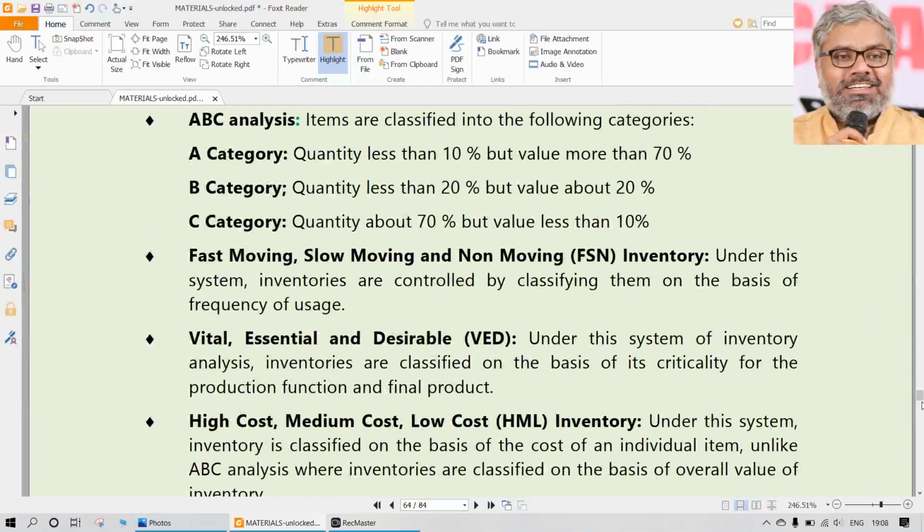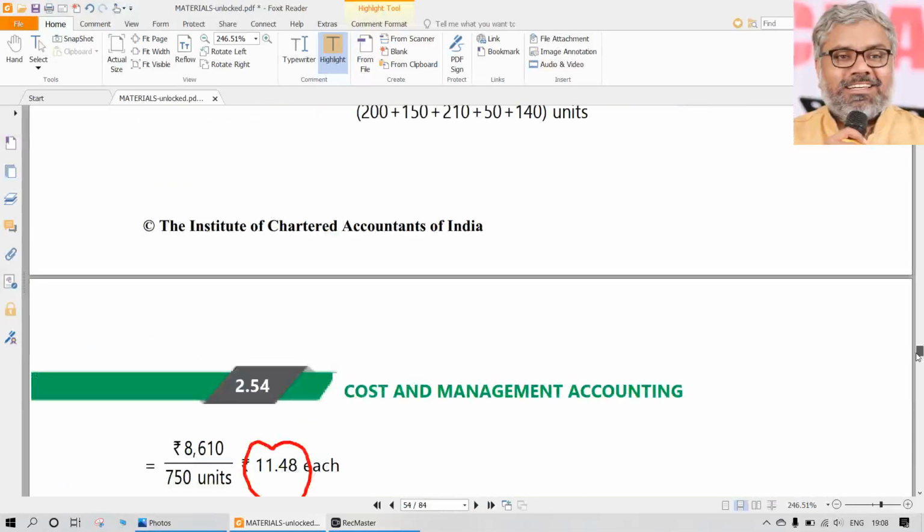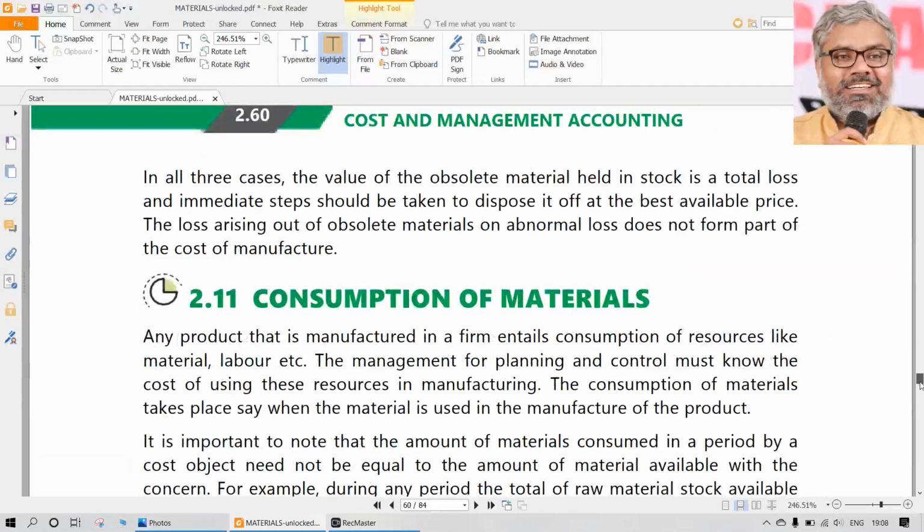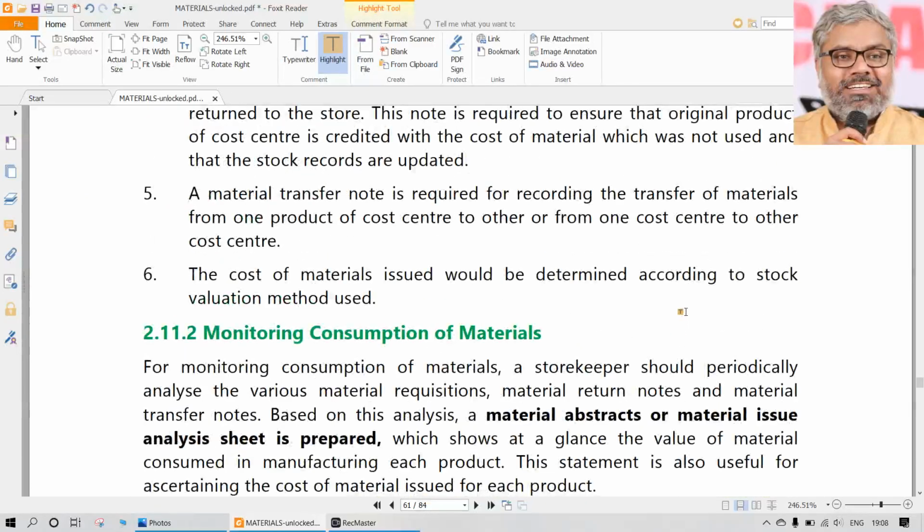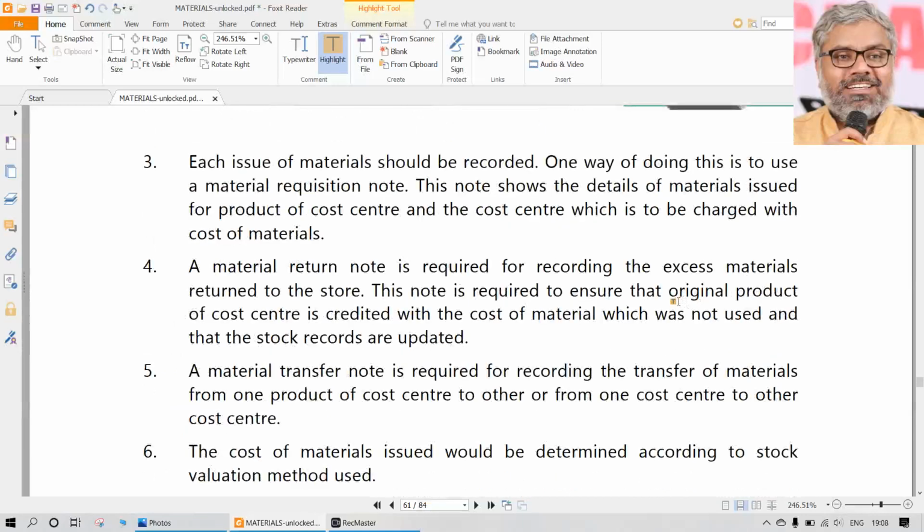Any theoretical aspects like waste, scrap and all, you can generally go through them. Some other theoretical aspects are also there, which we have not particularly discussed. We will come back to them later, particularly the material inventory control techniques. We have only observed the level based techniques like minimum level and maximum level, but there are other techniques also. There can be ratio analysis. For that, we have a formula for how to calculate the inventory turnover ratio. That is one thing. We will discuss that. In the same way, as we discussed earlier, the selective inventory control system.